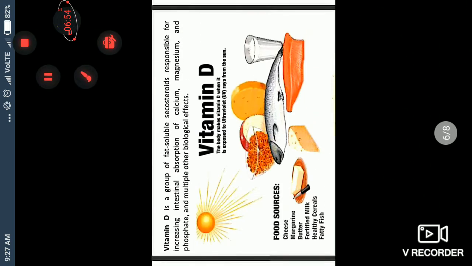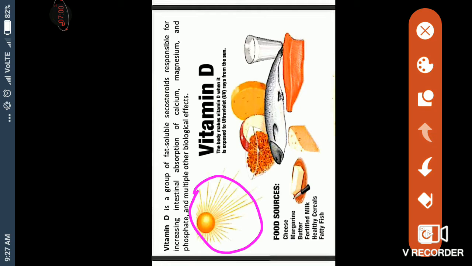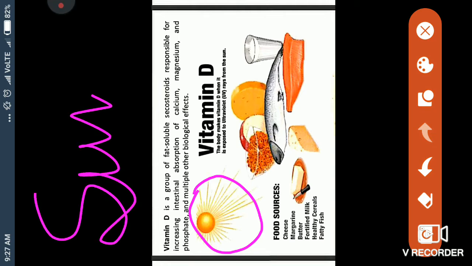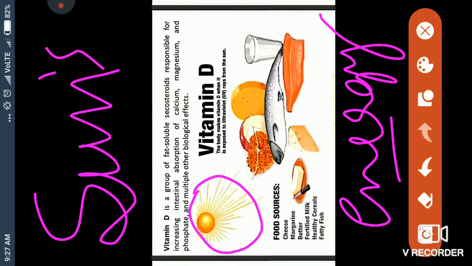Next is vitamin D. A main source of vitamin D is the sun, the sun's energy. Understand?